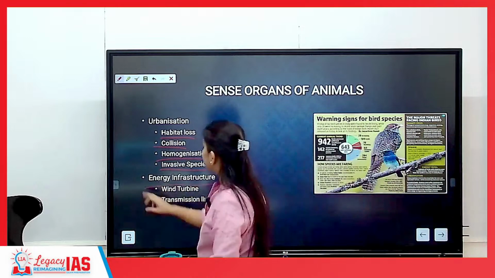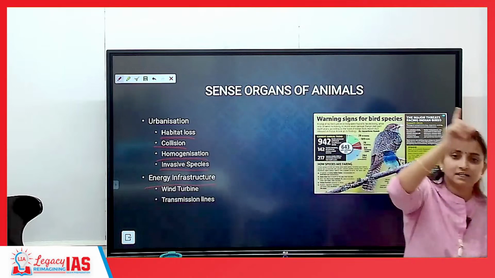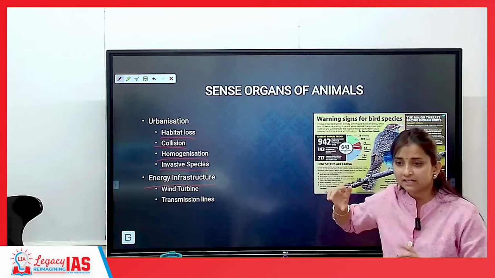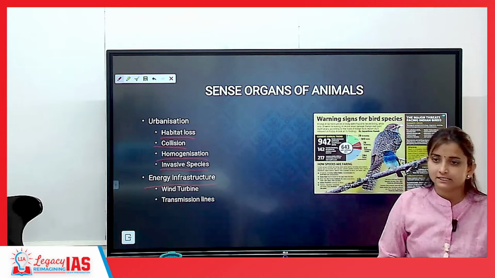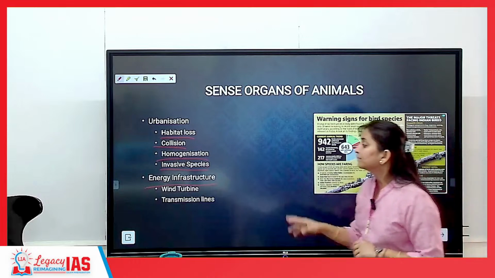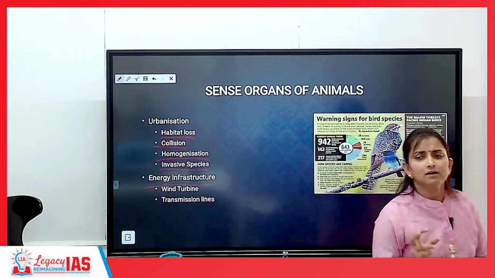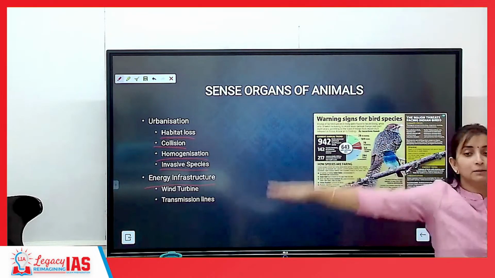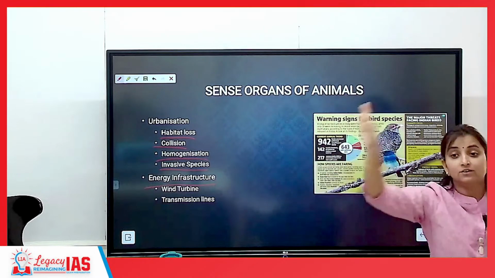Energy infrastructure, for example, wind turbines, big wind turbines. In the second half, I'll get it converted into PDF so that I can slide and you'll be able to see it more comfortably. Talking about energy infrastructure, which has also led to a decline in bird species, because of big windmills. Big windmills have wind blades and they can easily cut any of the bird species.